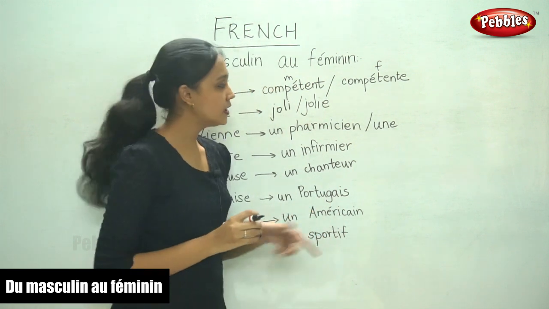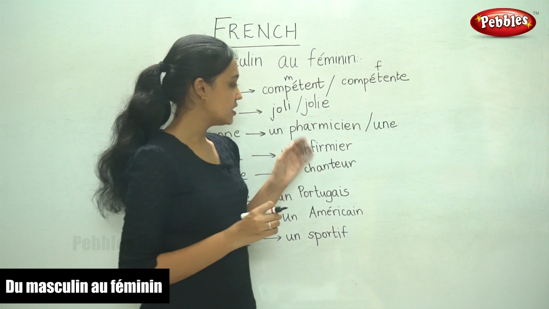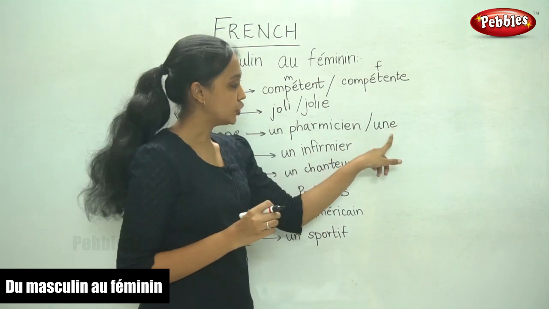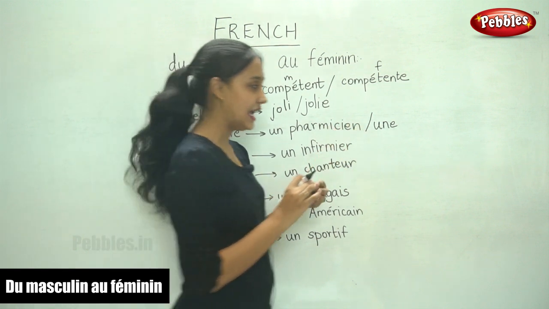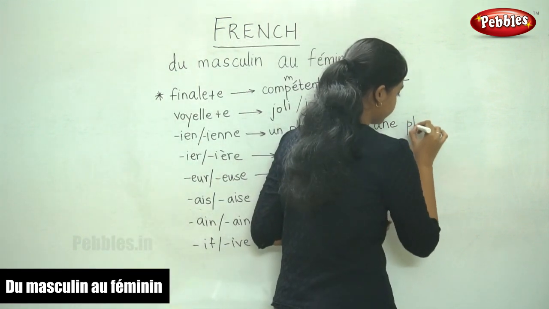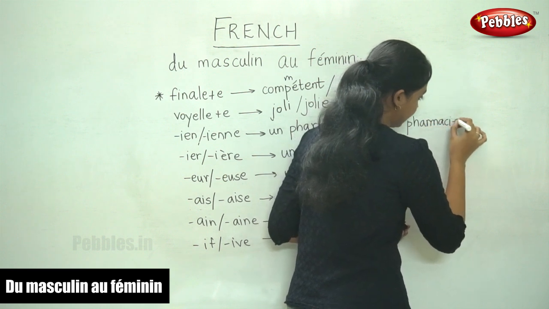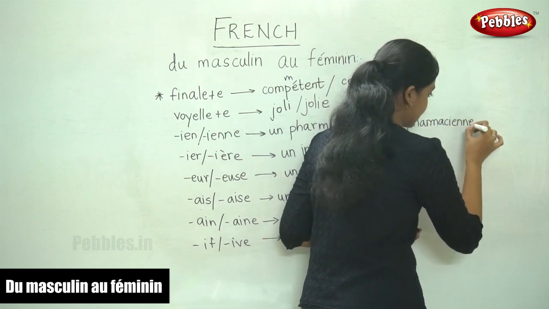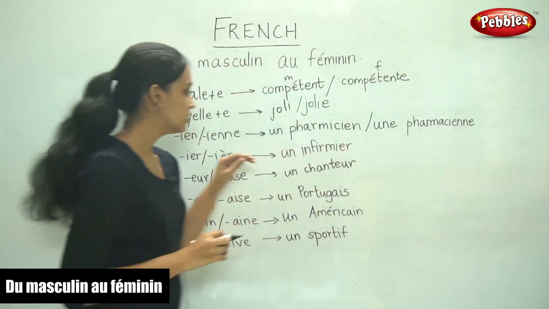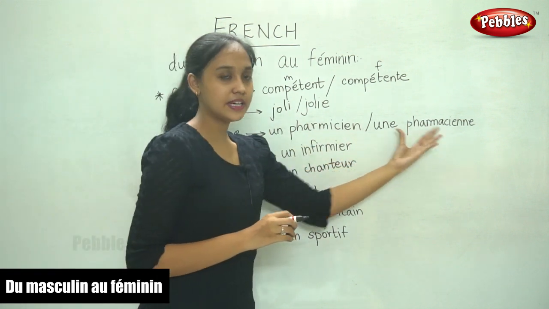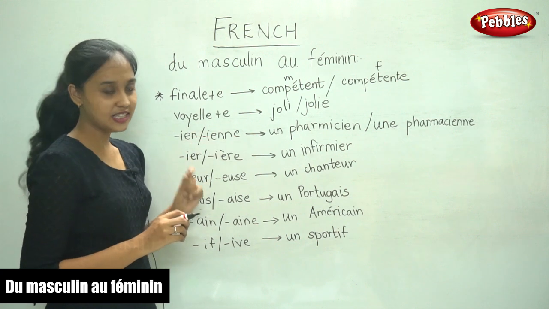I hope you remember the articles, the indefinite and the definite articles. So it becomes une, and the noun that ends with IEN becomes IENNE. It takes IENNE as the ending. This is how you write the feminine form. That is one of the special cases.